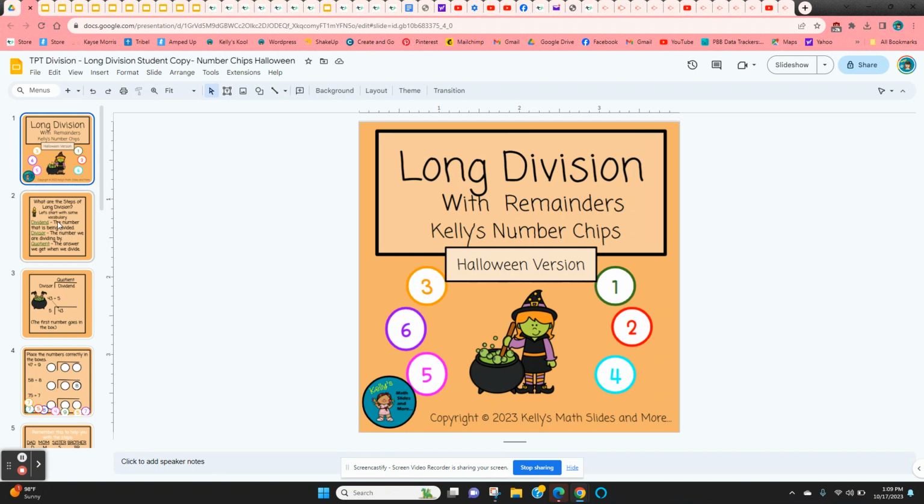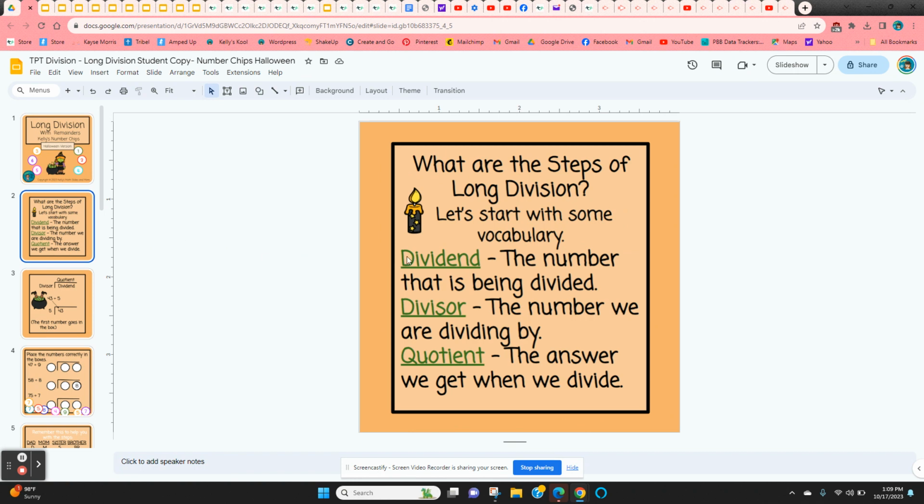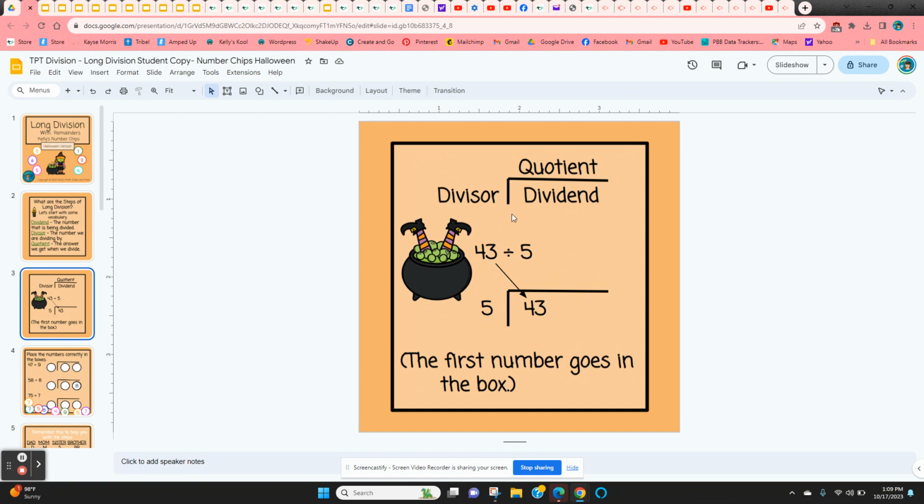So it starts with a definition: dividend, divisor, and quotient, and then where those different parts go in the problem. So if you have 43 divided by 5, the 43 is the dividend, the first number. Divided by 5, 5 is the divisor. And then their answer up here would be the quotient. So the first number goes in the box.